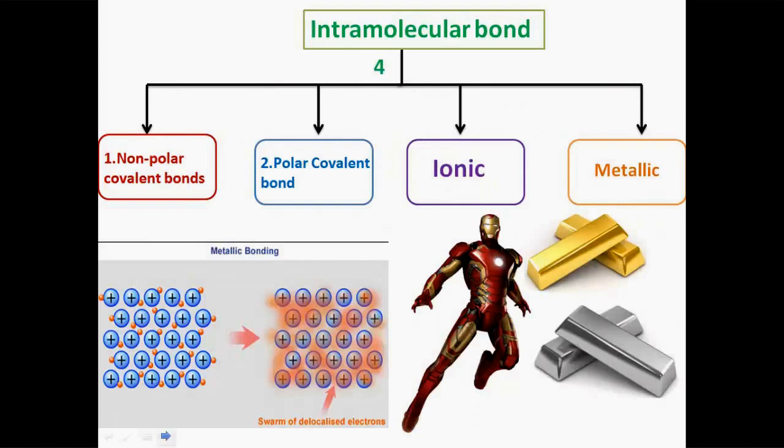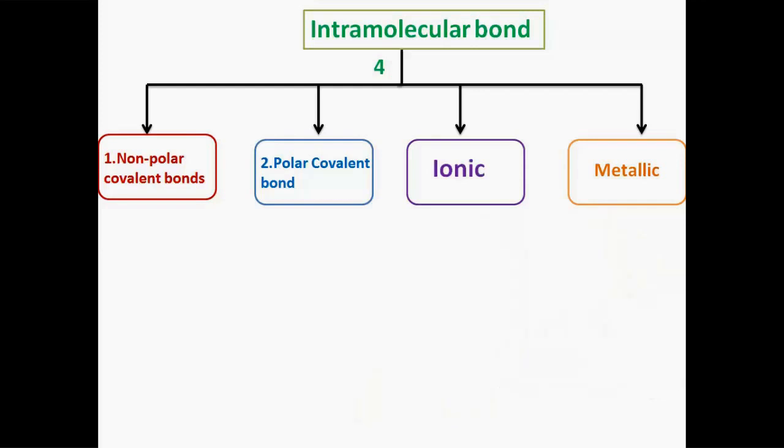The fourth type of bond is a metallic bond, which forms between two metals, but since these are not very important in biochemistry, I will not go into further details.